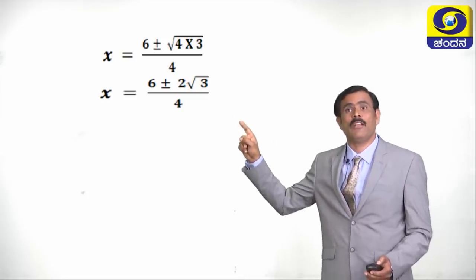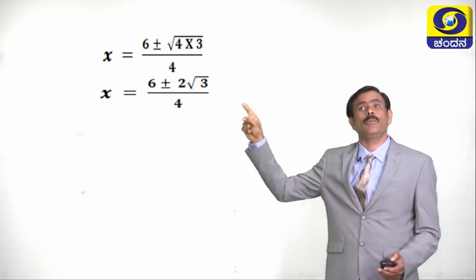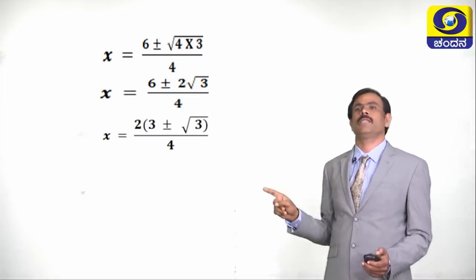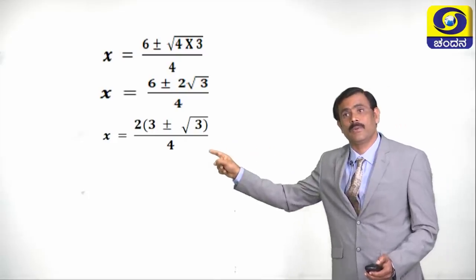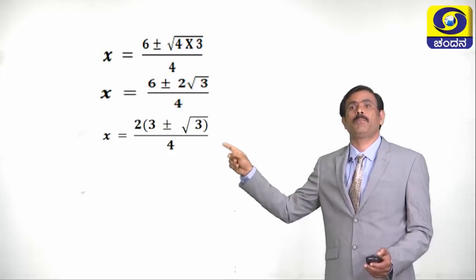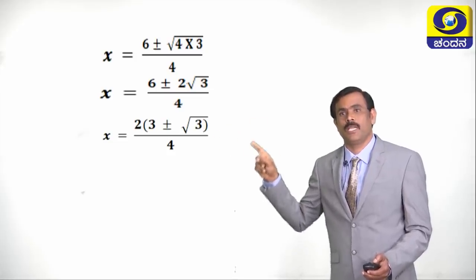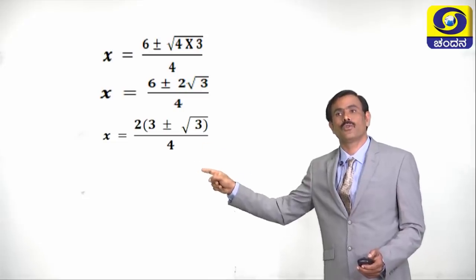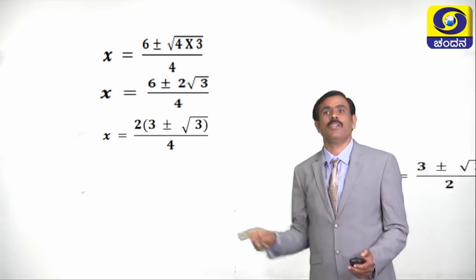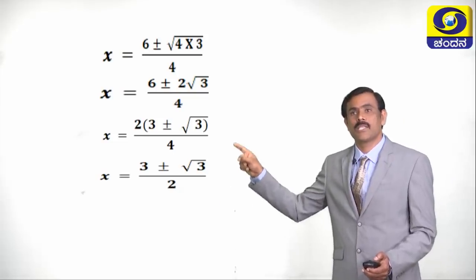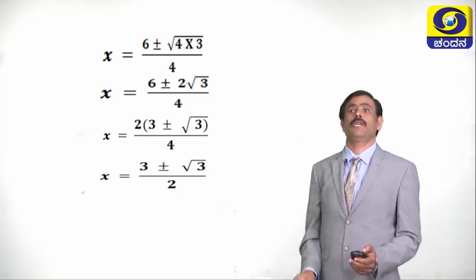Then what is the value of x now? See, in the numerator we can take 2 common. If we take 2 common in the numerator, the equation becomes 2 into 3 plus or minus square root of 3, divided by 4. Now 2 and 4: 2 1s are 2, 2 2s are 4. Now the equation becomes x is equal to 3 plus or minus square root of 3 divided by 2.